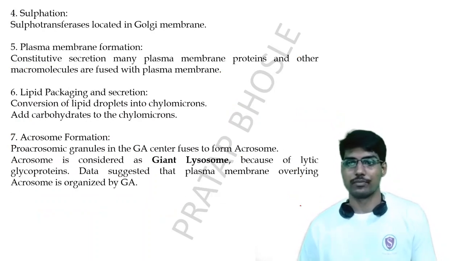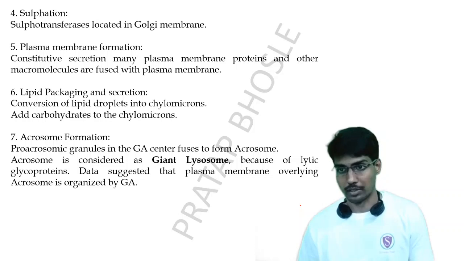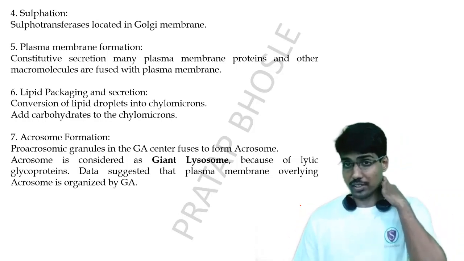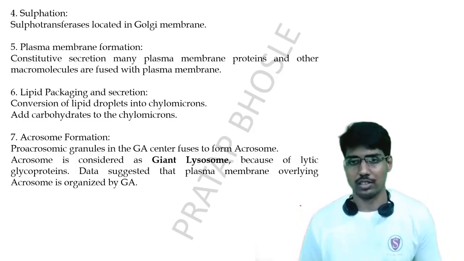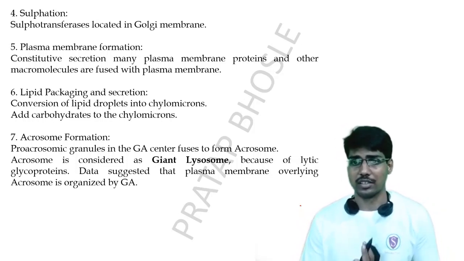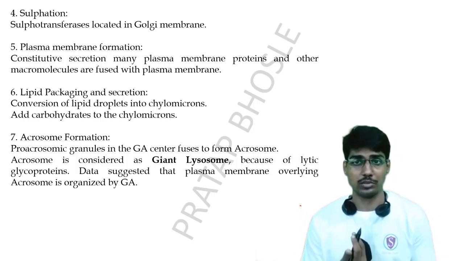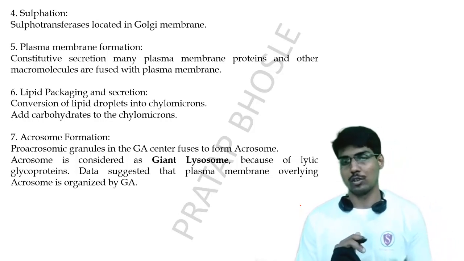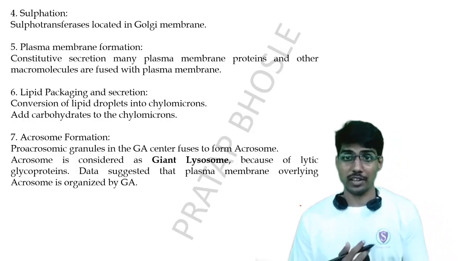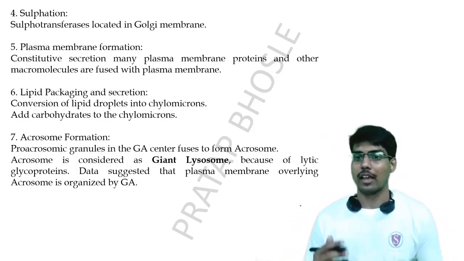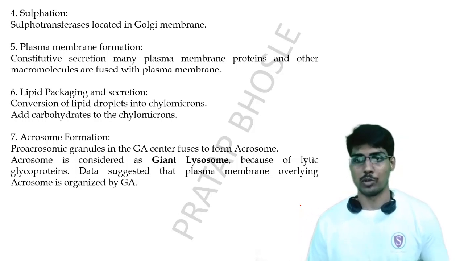Next is sulfation. Sulfotransferases are located in the Golgi membrane. Whenever there are sulfur-containing macromolecules or enzymes that need sulfation, that sulfation is done in the Golgi apparatus with the help of sulfotransferases present inside the Golgi membrane. So this is the fourth function. And the fifth function is plasma membrane formation.